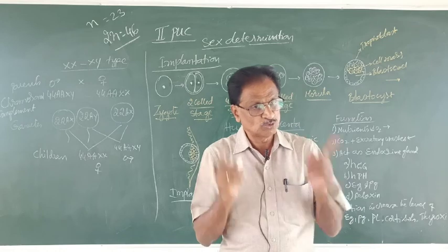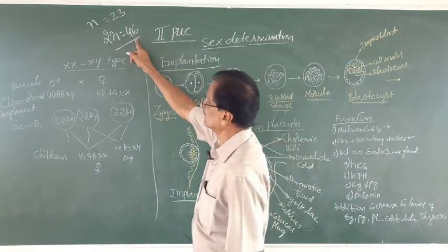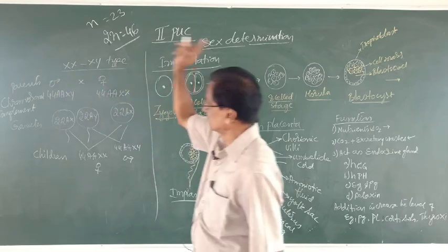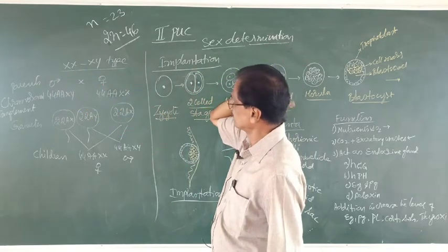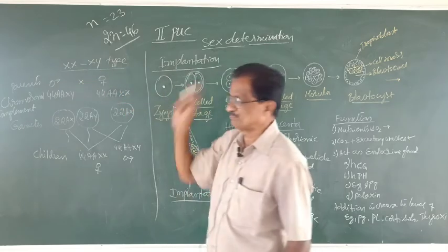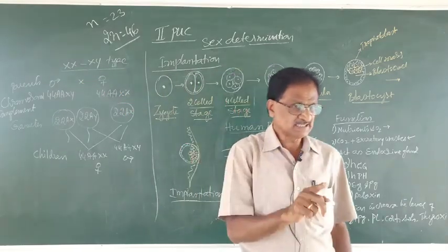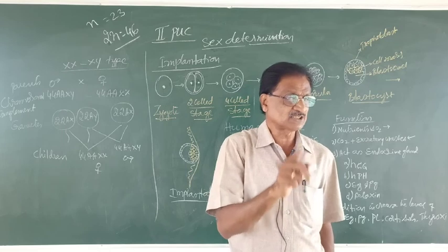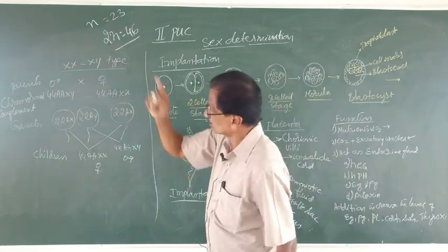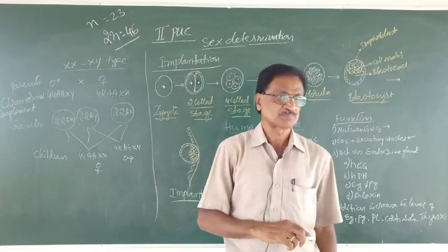These two together form 46. Now, the type of sex determination, as I said earlier, is XX, XY type. XX is the sex chromosomes, and XY is also a sex chromosome.